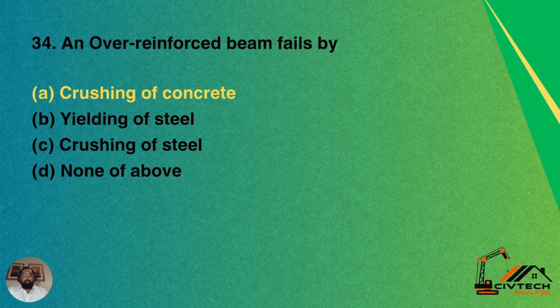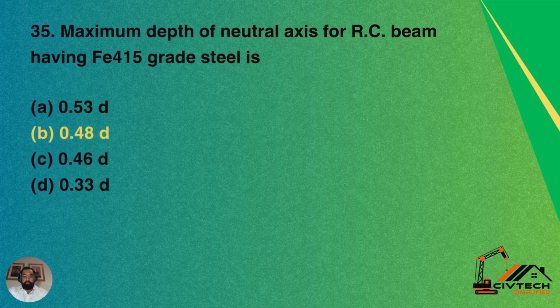Question number 34. How does an over reinforced beam fail? Option A, crushing of concrete, option B, yielding of steel, option C, crushing of steel, option D, none of the above. An over reinforced beam fails by option A, crushing of concrete. So A is the correct answer.